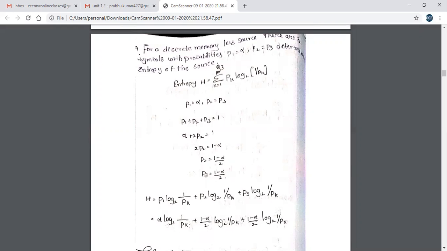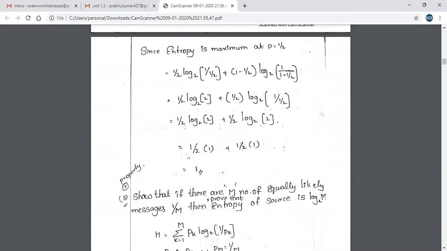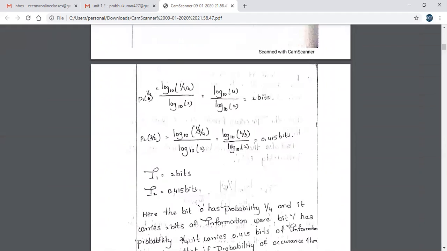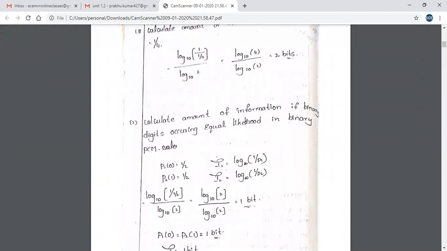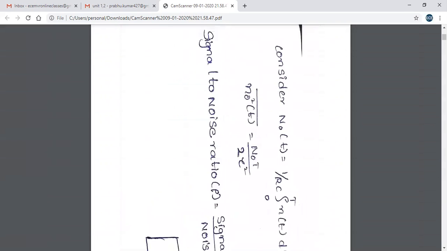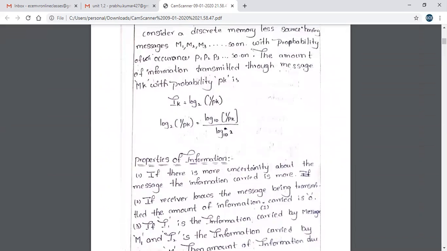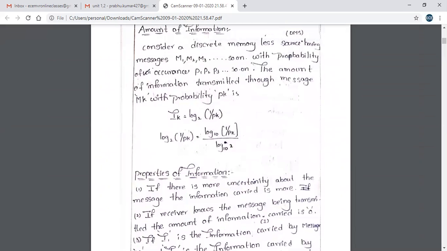So this is about your entropy. We will discuss the third property in the next class. In this unit, we have only 3 to 4 topics, with properties on each topic, and then problems. So this is a fully problem-based unit. Fourth and fifth units are also fully problem-based. So you have to practice in your books.